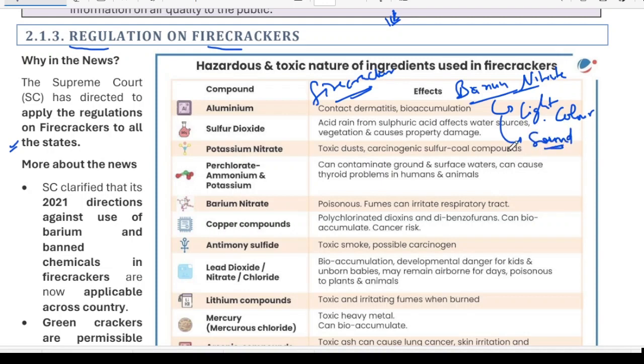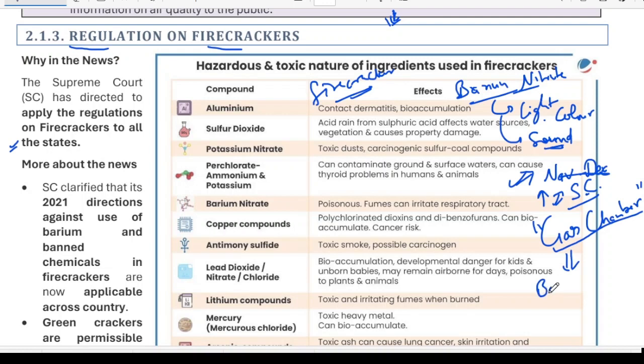So what was happening? Firecrackers were being burnt in Delhi, and due to this, during November and December, pollutants were highly increasing in Delhi. The Supreme Court has once said about Delhi that it is becoming a gas chamber. Gas chamber. You can also quote this statement of the Supreme Court in your mains. Okay. So after that, what did the Supreme Court say?